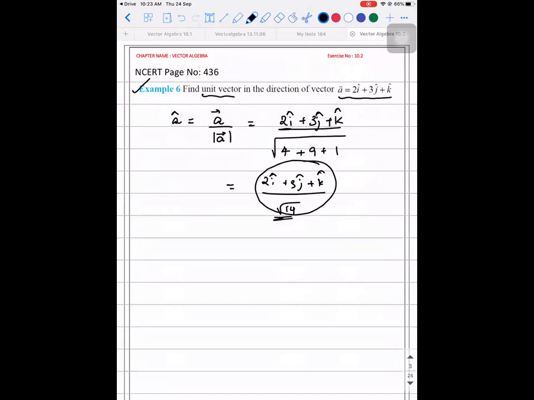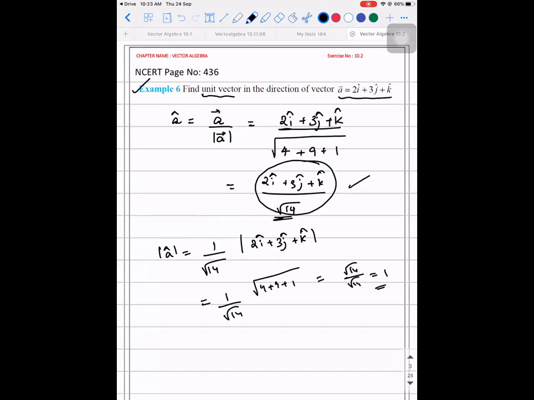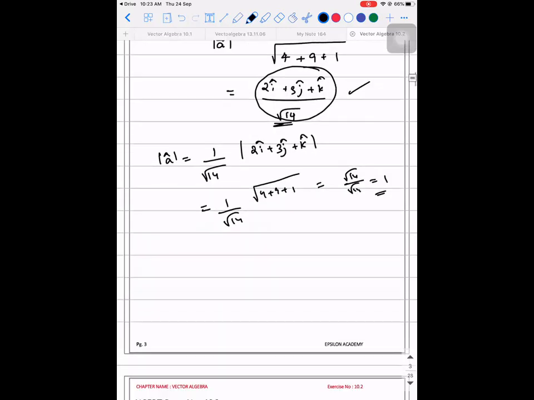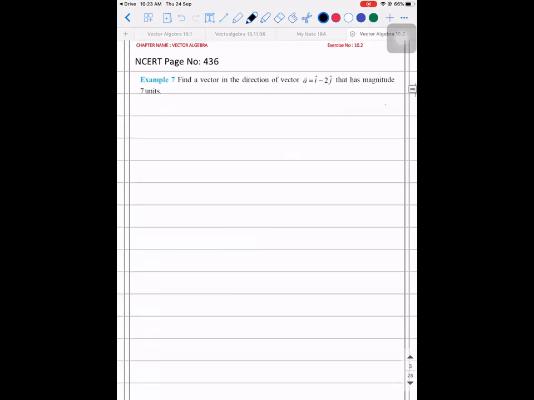If you want, you can calculate the magnitude of this unit vector and see what is the magnitude of A cap. 1 by root 14 is outside into magnitude of 2i cap plus 3j cap plus k cap. So 1 by root 14 into how much is this? Root of 4 plus 9 plus 1, that is root 14. So root 14 by root 14, 1. Satisfied? So this is the unit vector. Moving on to the next question. If anything is unclear, you ask me, okay? I'll explain it.